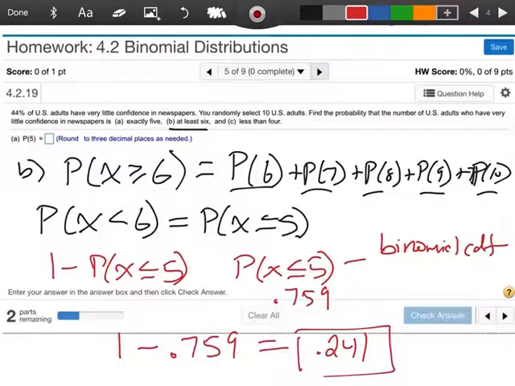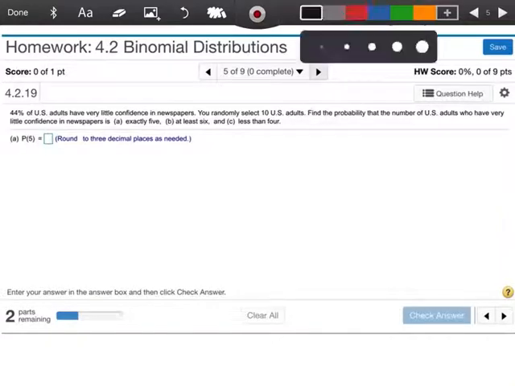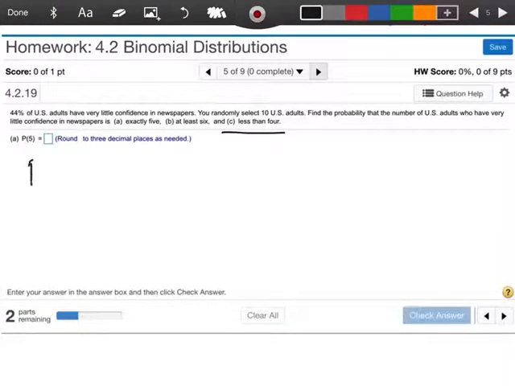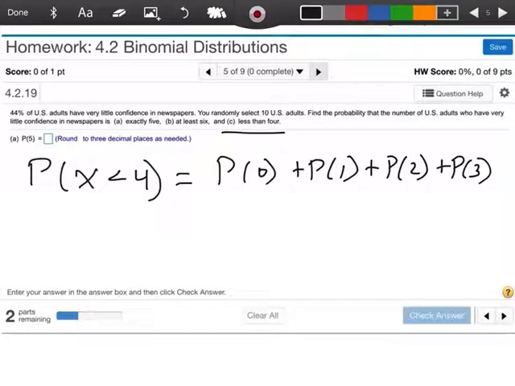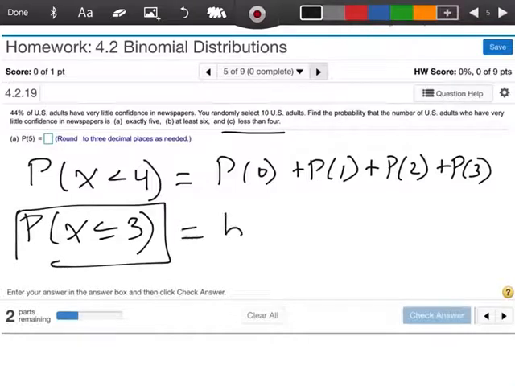All right. And now let's go to part C. So part C says less than 4. What's the probability that X is going to be less than 4? That means it's going to be the probability of 0, or the probability of 1, or the probability of 2, or the probability of 3. Okay? So less than 4 means the same thing that X is smaller than or equal to 3. Again, I can do this part here, guys, using, again, my binomial CDF. Remember, C stands for cumulative, which means I'm adding them all up.